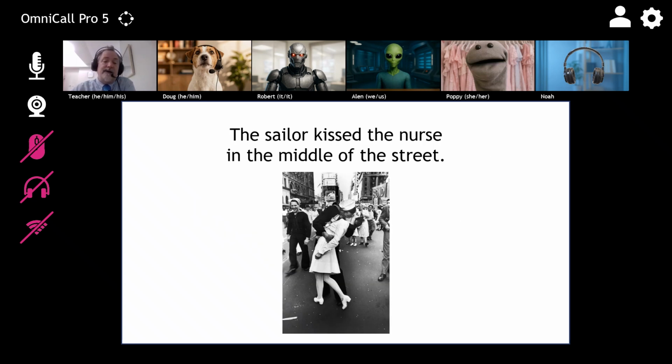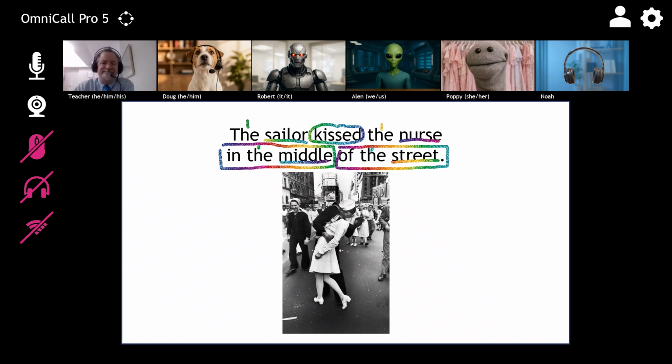Poppy, I want you to try this one. Let's see. Nouns are sailor and nurse, and street. Verb is kissed. The main idea is sailor kissed nurse. Then I can do all the modifier ideas. The in the middle gets a box, and of the street gets a box. Oops, I forgot that one of the nouns is middle.